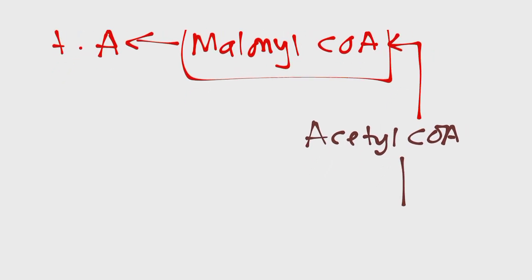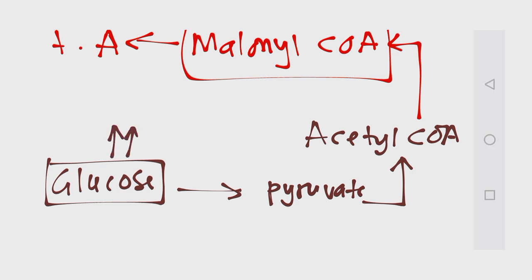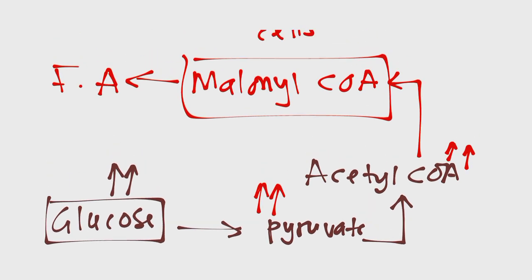And we know that this acetyl-CoA is coming from pyruvate, and the pyruvate is coming from glucose. And this glucose is coming from the meal that we eat. So during the well-fed state, what's going to happen? The level of glucose is going to increase. A high level of glucose is going to increase the amount of pyruvate, which will also increase the amount of acetyl-CoA in the cell. When acetyl-CoA increases, some of it will enter the TCA cycle, as we know it.